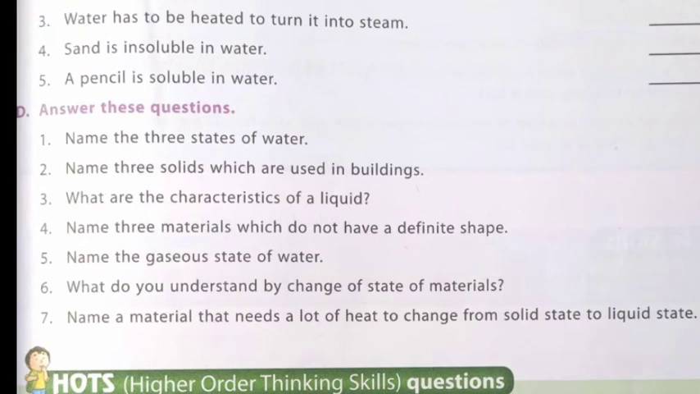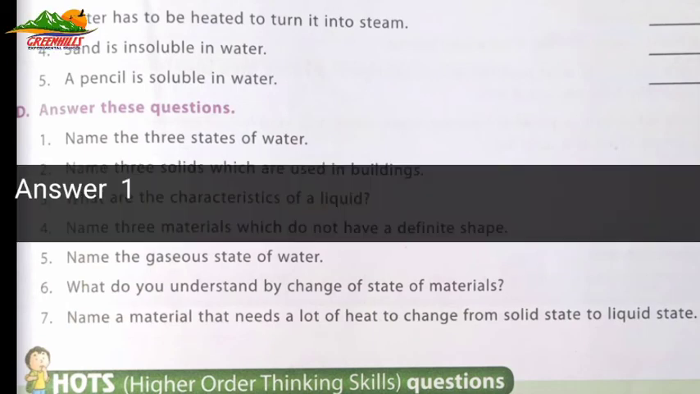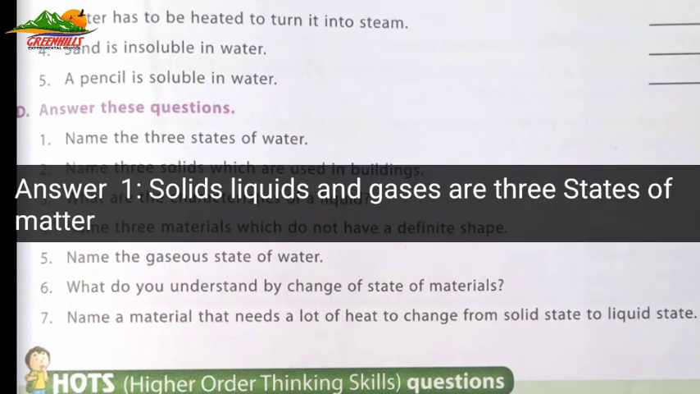Question number 6, what do you understand by change of state of materials? Question number 7, name a material that needs a lot of heat to change from solid state to liquid state. Now, first question is name the 3 states of water, and its answer is solids, liquids and gases are the 3 states of matter. Question number 2.